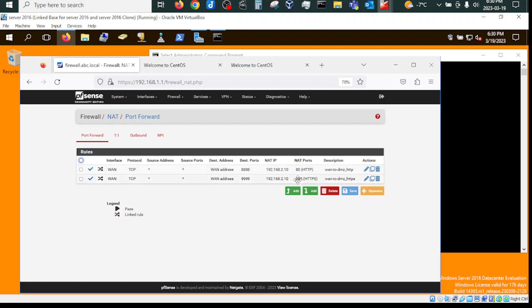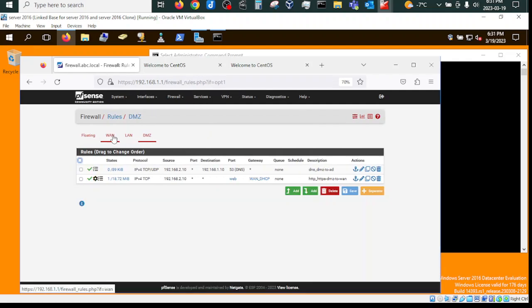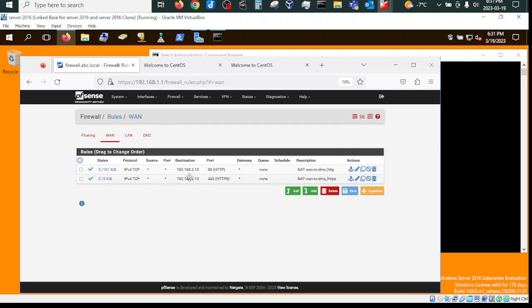The same way port 443 will be translated to 9999 on the outside world, and in that case actually the rules have been created on the DMZ, on the WAN, I'm sorry, they have been created automatically. Here it is. That's what the pfSense does when you create port forwarding.